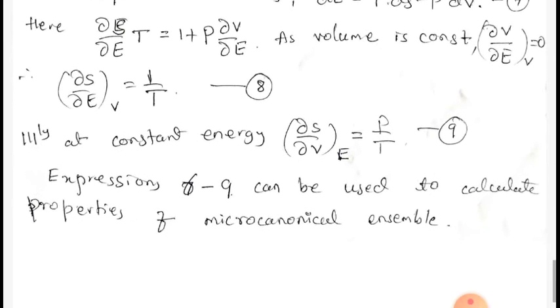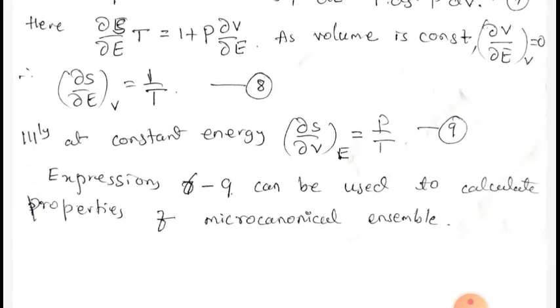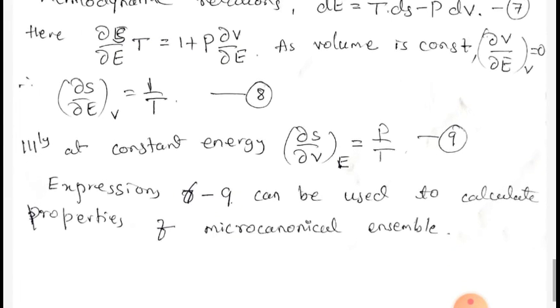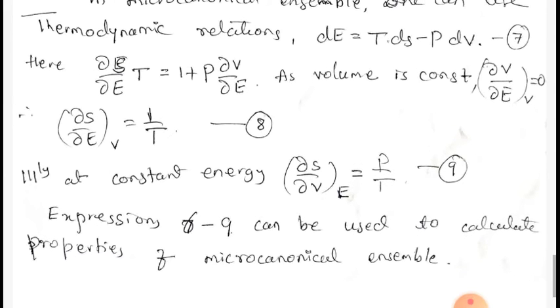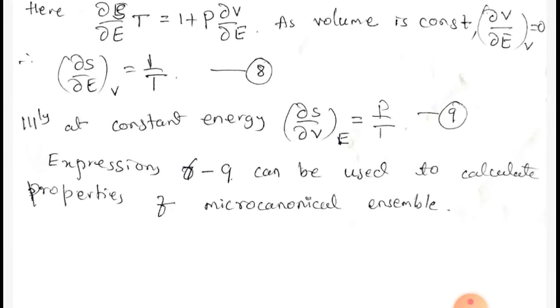Similarly, all systems of the microcanonical ensemble are at constant energy. Therefore, dou S by dou V is equal to P by T, because dou E by dou V at constant energy vanishes. Therefore we have this expression.